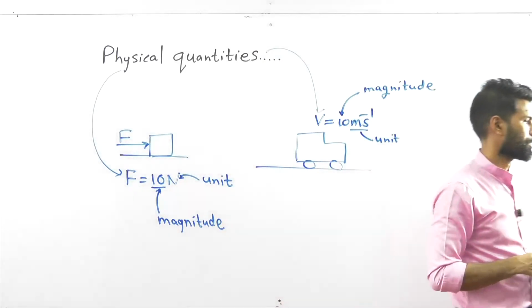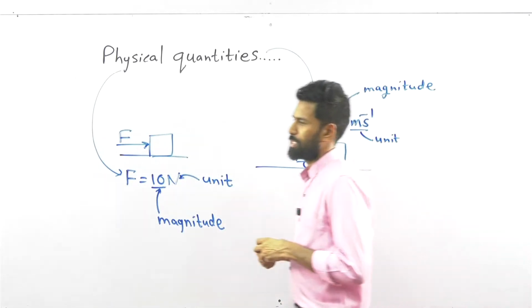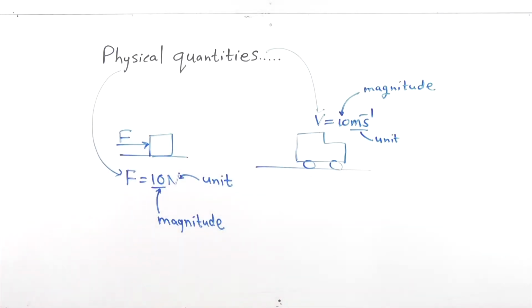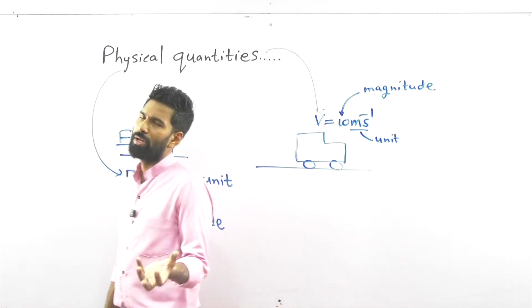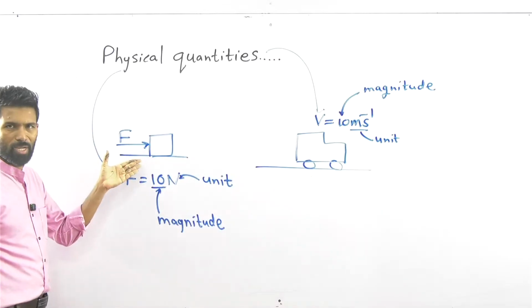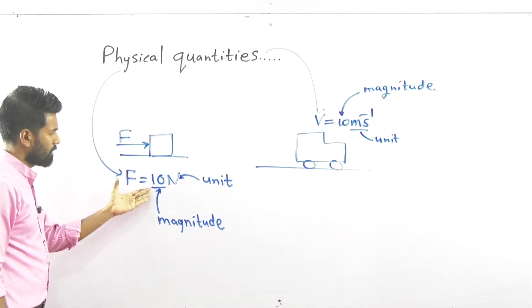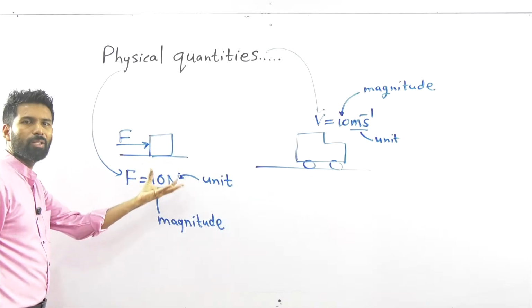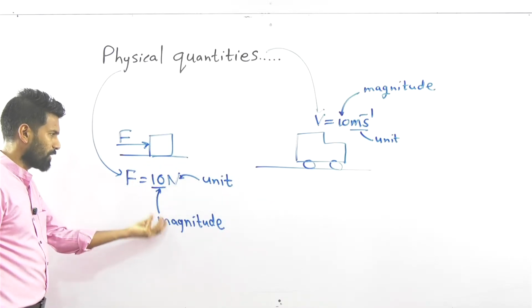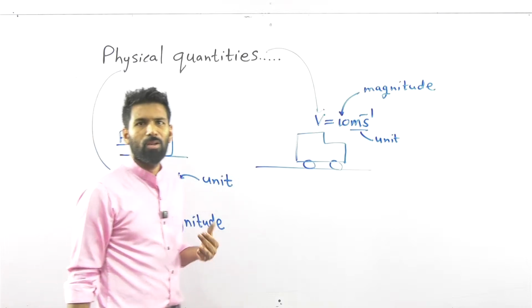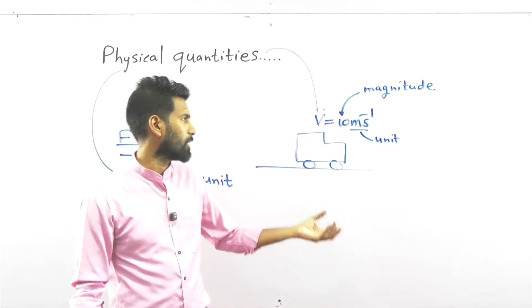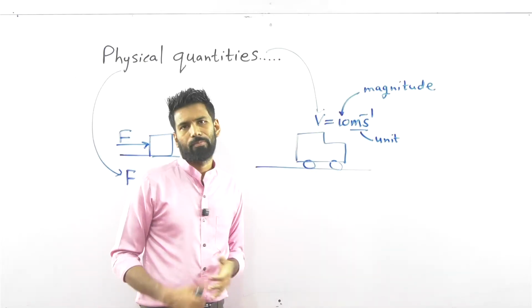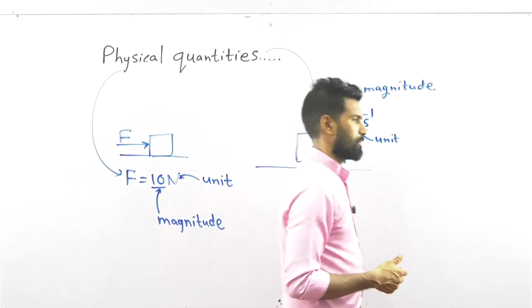To explain these physical quantities, these properties of nature, in the relevant situation, how do we explain it? A force, a push or pull, is a physical property. It is explained by a 10 newton force. It has a magnitude, the numerical value 10, and a unit, newtons. Velocity: the vehicle is moving at a velocity of 10 meters per second. The magnitude is 10 and the unit is meters per second. Okay, just draw the diagram.